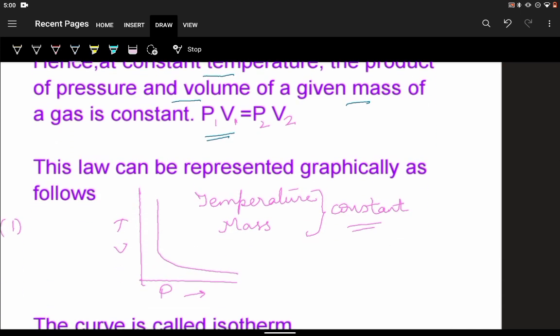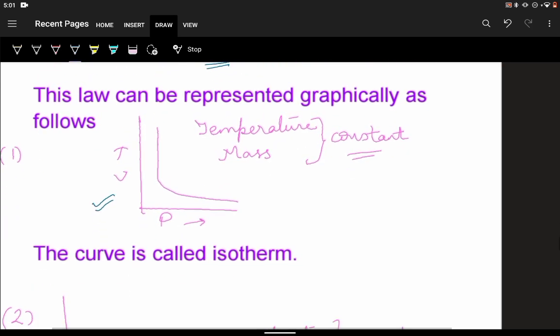We can graphically represent this law. If we plot a graph between the pressure and volume, you see, we get this curve. Here temperature and mass are constant. This is the variation of volume with pressure of a gas at a constant temperature. This is also known as isotherm. This curve we call an isotherm.